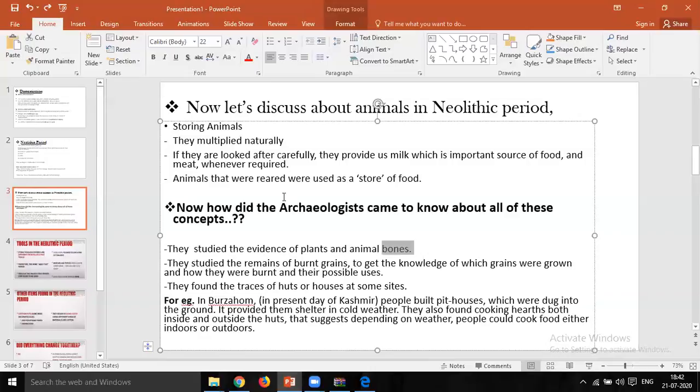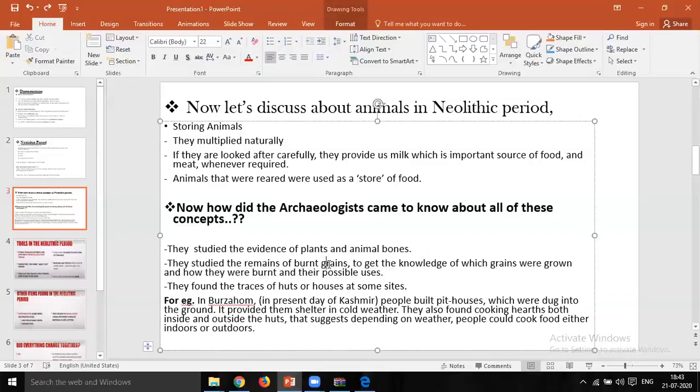Who? The archaeologists. How did they come to know about all such concepts? They came to know by studying the evidence, or the proof, of plants and bones, from where these plants and bones were available, and they studied the remains of burnt grains.